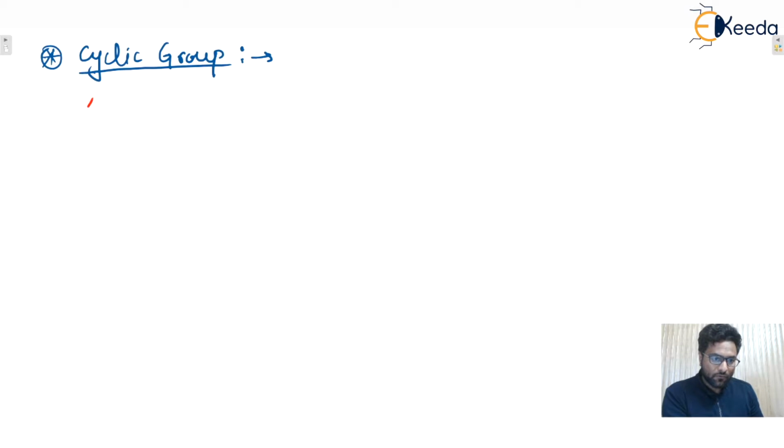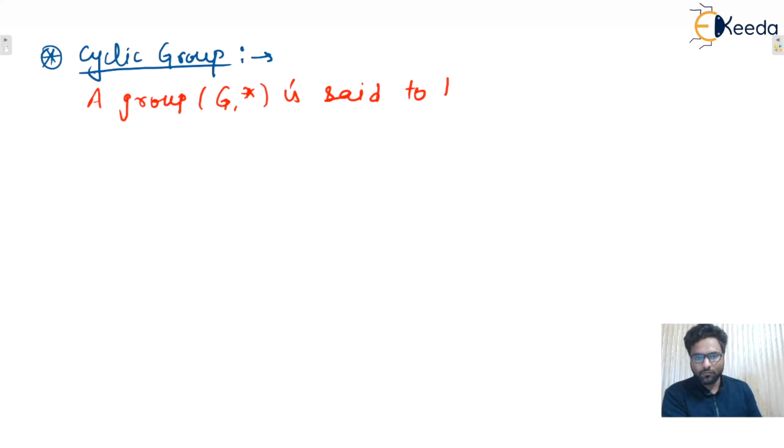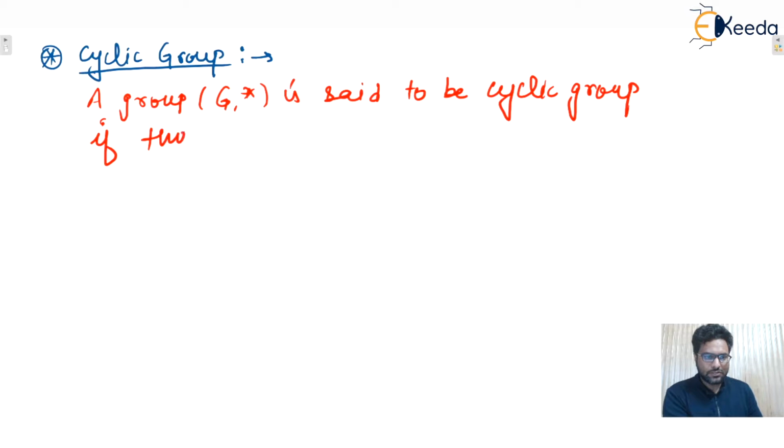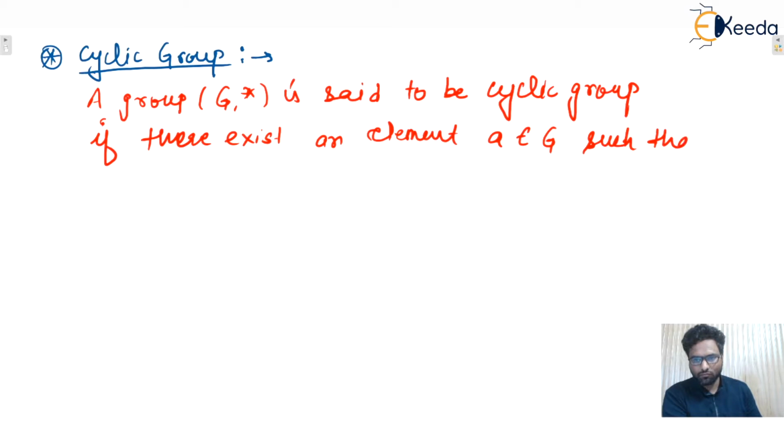We can say that a cyclic group is a group, let's say (G, star), that is the given group. It is said to be a cyclic group if there exists an element a belongs to group G such that G equals a raised to power n, where n belongs to the set of integers.